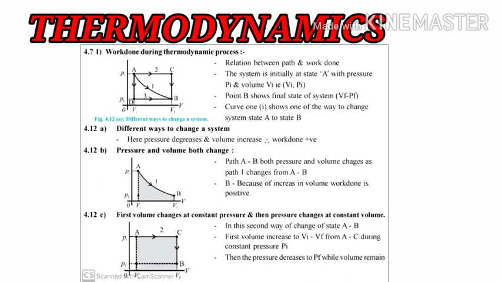During this change in volume the pressure will be constant, which is Pi, when the change of state is taking path number 2 from A to C, as you can see in the diagram. Then the pressure decreases to Pf while the volume remains constant. In this case the pressure decreases to Pf and the volume remains constant, as you can see in the PV diagram, where the volume is constant and the pressure has changed.